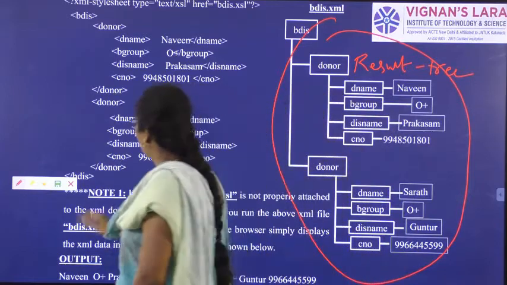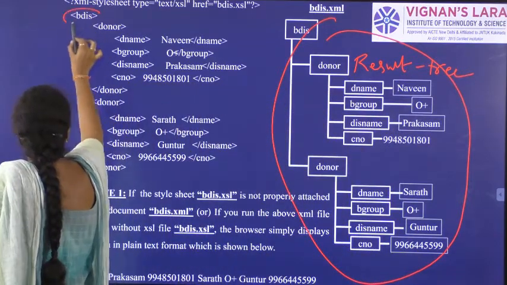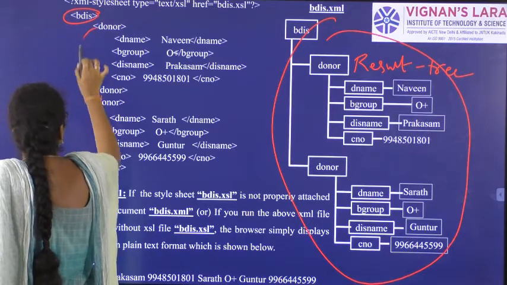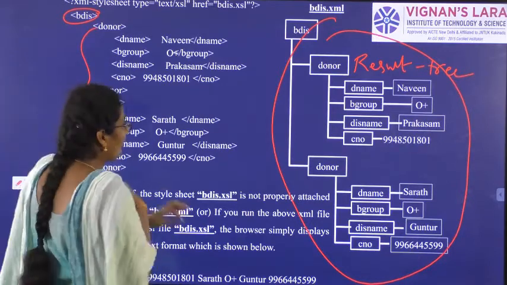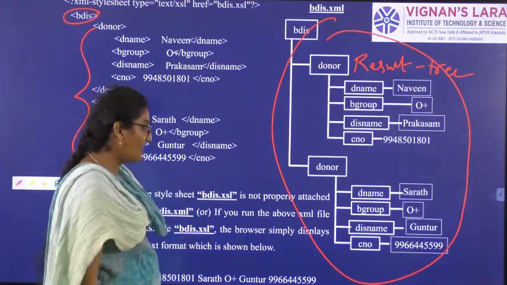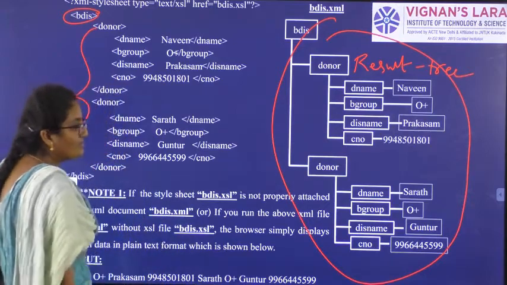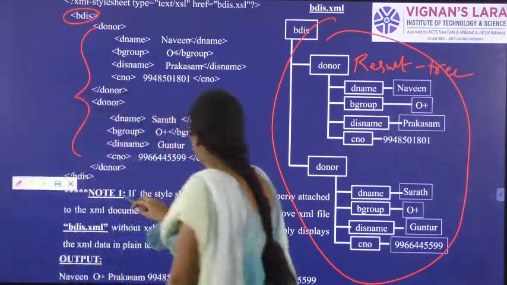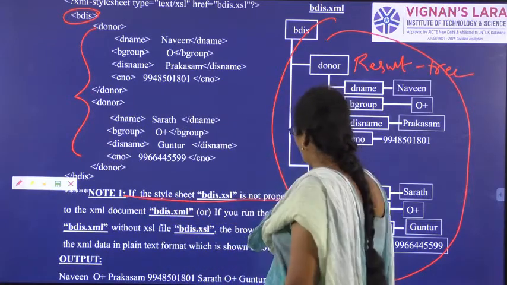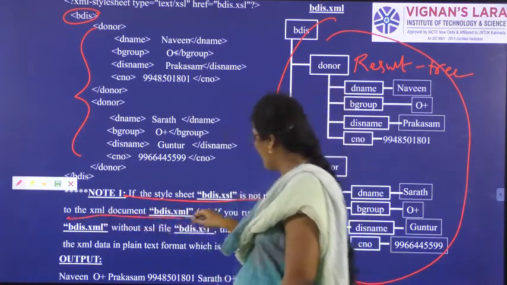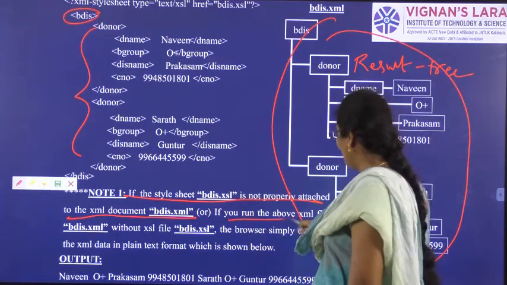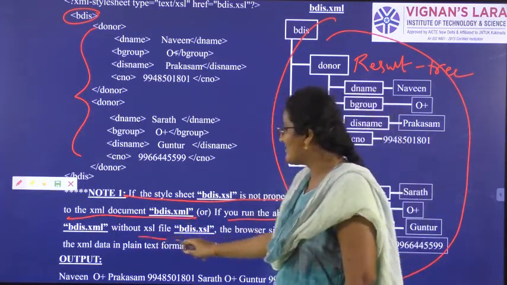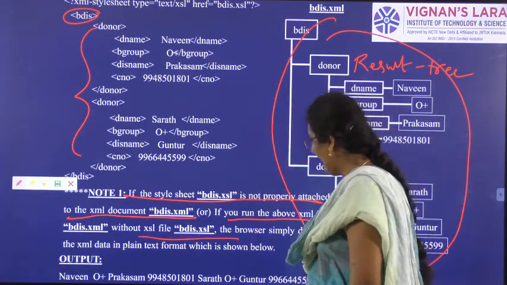You already know this program, the blood donors information system. Using this program, you can generate the output, and that output should be in the form of a tree, because our XML data should be in a formatted way. If you see carefully, if the style sheet is not properly attached to the XML document, or if you run the XML document without the style sheet, then the output will be as shown here.